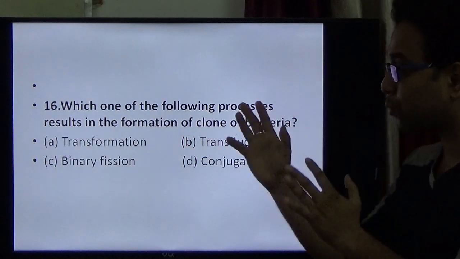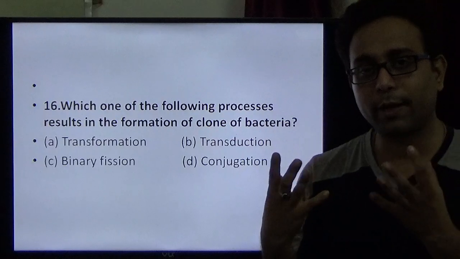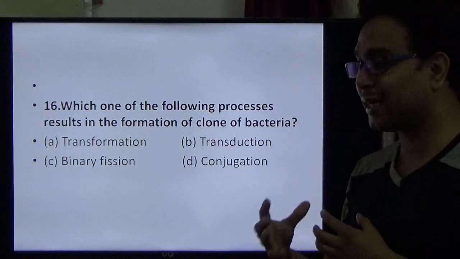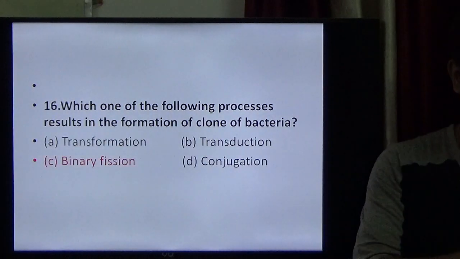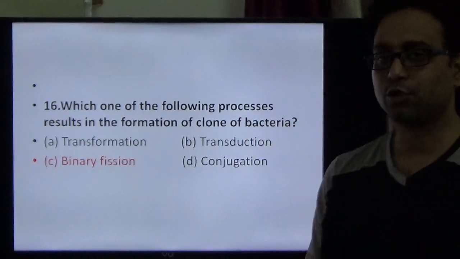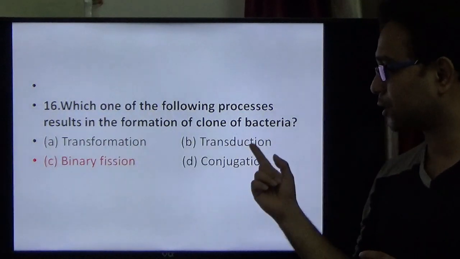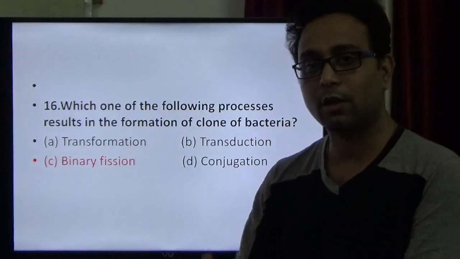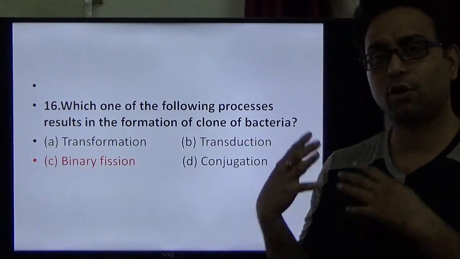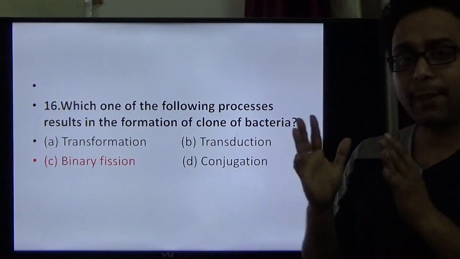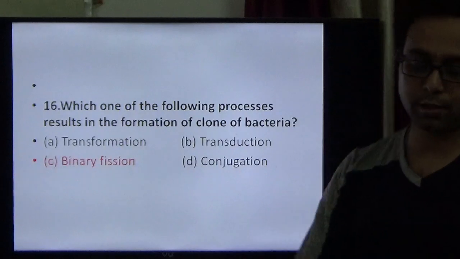Question number 16. Which one of the following processes results in the formation of a clone of the bacteria? You know what is meant by a clone: morphological and genetical similarity, totally the same organism. Which process follows this? It is a type of asexual process called binary fission. On the other hand, transformation, transduction and conjugation are processes where variation happens, so the organism produced is not a clone. In binary fission, clones are produced, so option C is right for question 16.